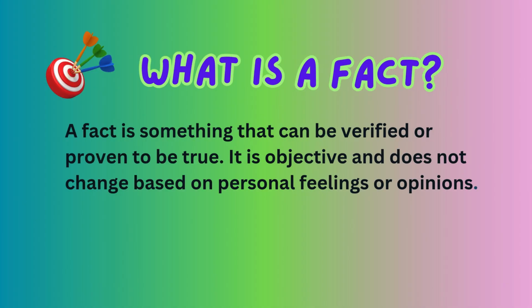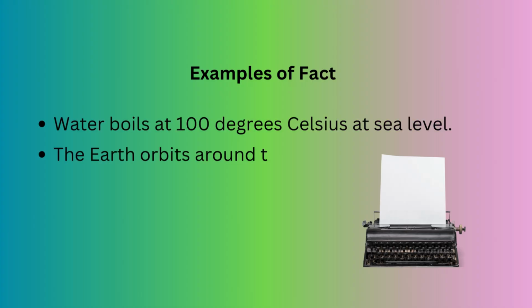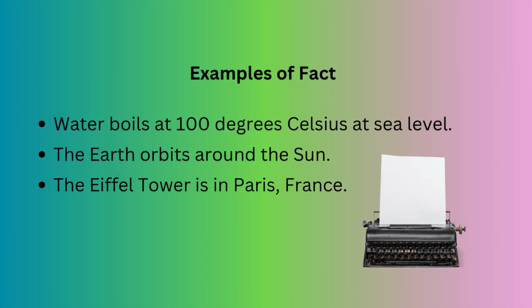Let's break it down. What is a fact? A fact is something that can be verified or proven to be true. It is objective and does not change based on personal feelings or opinions. Examples of fact: water boils at 100 degrees Celsius at sea level. The Earth orbits around the Sun. The Eiffel Tower is in Paris, France.